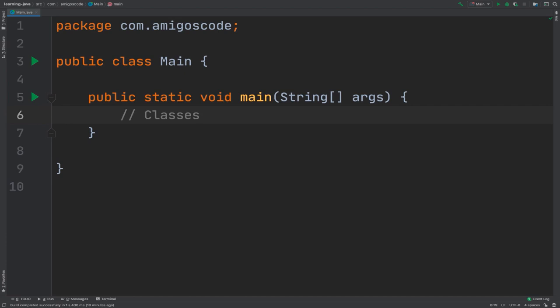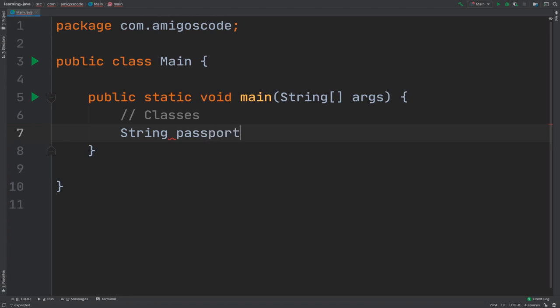Alright, so I just want to give you one more example of classes. So you saw that before we represented the actual passport and a number as a string, right? So let's say that we have this passport number. Now, technically, there is more to it when you want to represent a passport. So you've got the country, you've got the expiry date, you've got the issue date, so on and so forth. So let's go ahead and actually model a passport.